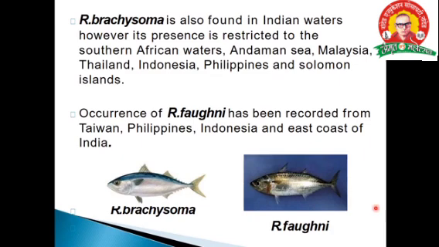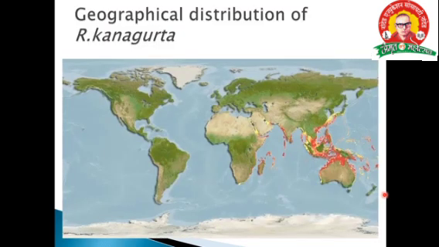And this is the figure of brachysoma and faughni on the left hand side, and on the right hand side is the kanagurta species. This is the geographical distribution of kanagurta here. The red mark is dotted, it shows where it is found mostly.